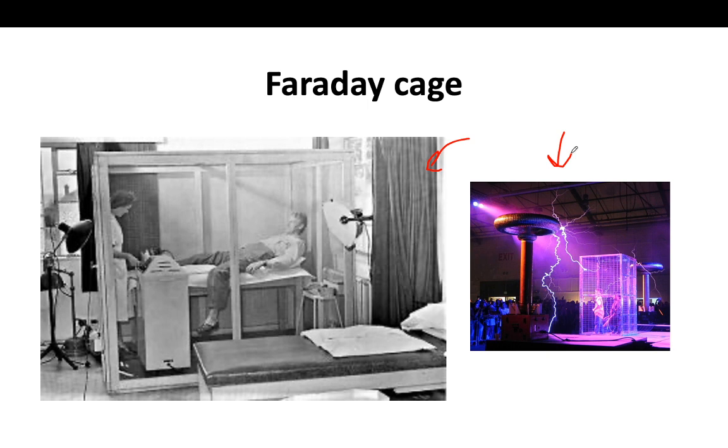So what was this cage? In 1836, Michael Faraday made this Faraday cage.